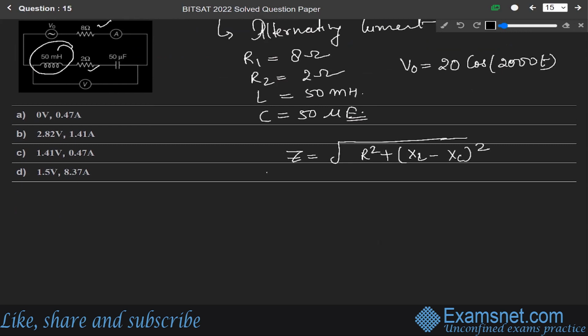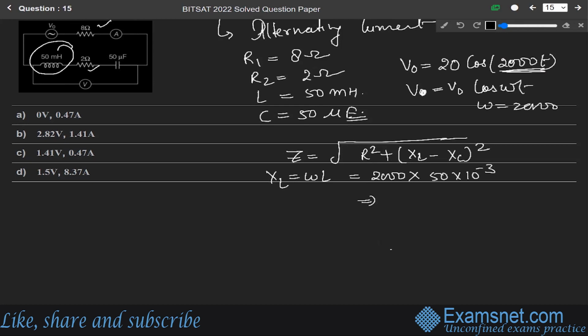Okay. So X_L equals what? Omega into L. So X_L equals omega into L. So omega is given as 2000, since if we compare it with the standard equation, we get V equals V naught cos omega t. So omega is 2000. Writing here, omega 2000 into L. L is given as 50 millihenry, so 50 into 10 to the power minus 3. So it will be equal to 100 ohm.